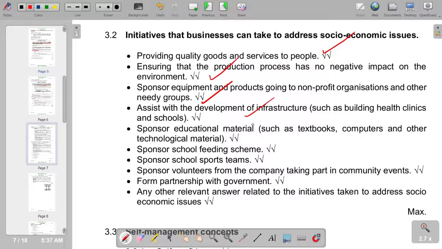So those are some of the points that we can include. Of course, we've got further points that we can also include.